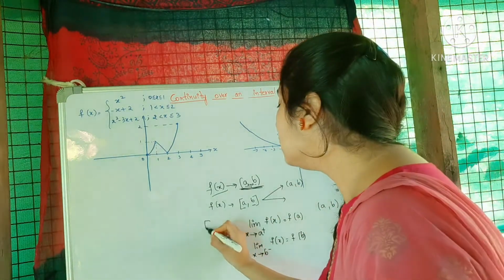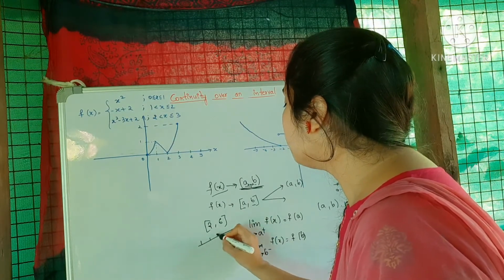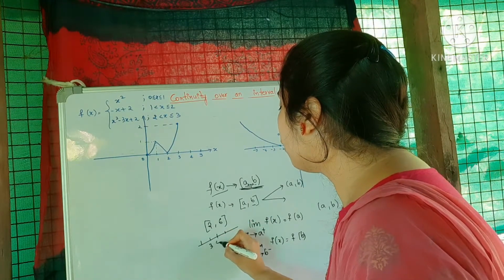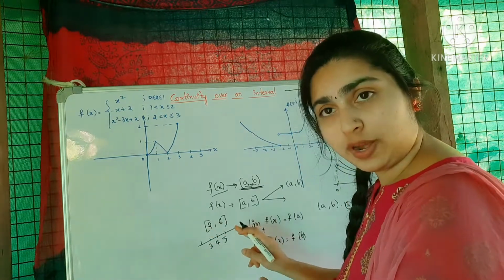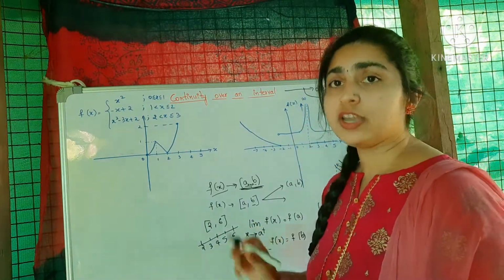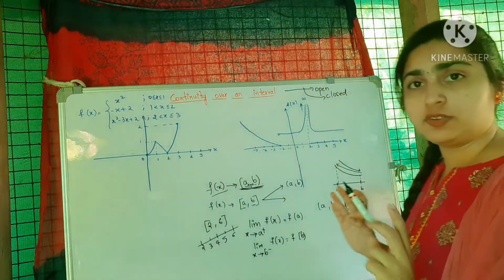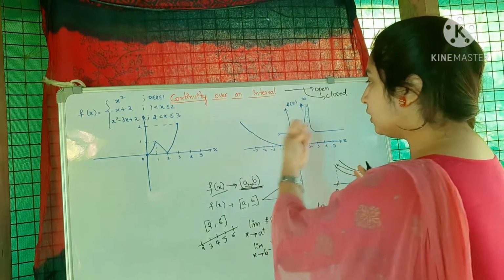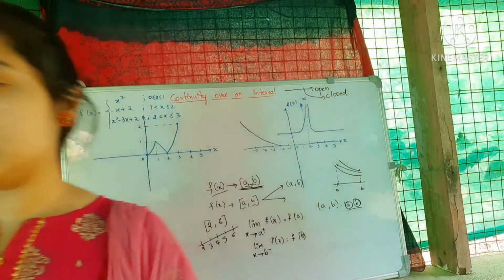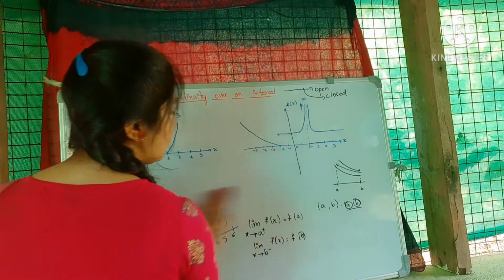For example, if I consider the closed interval 2, 6, it includes all the points between 2 and 6, that is 3, 4, 5, and also it includes 2 and 6. So this is about the open interval and the closed interval. We will study the graphs also, how we represent them and whether the function is continuous or not in a particular interval.